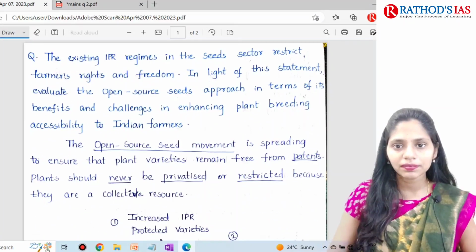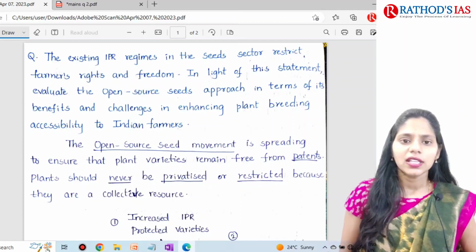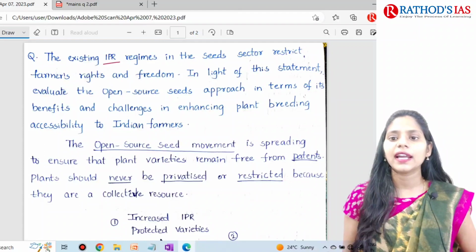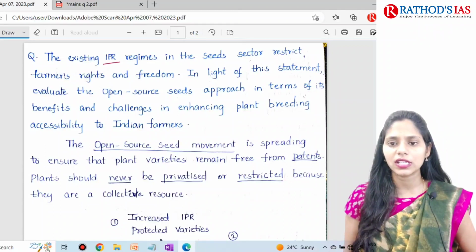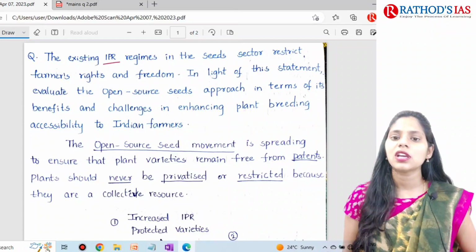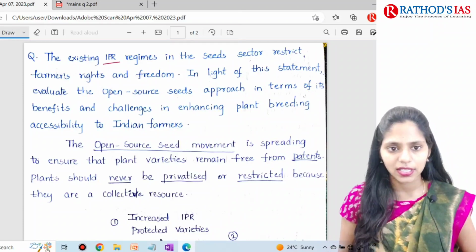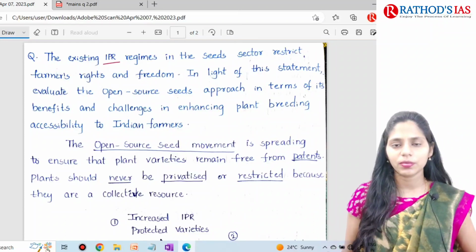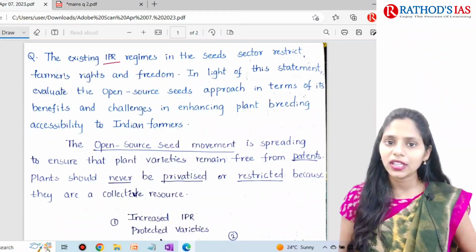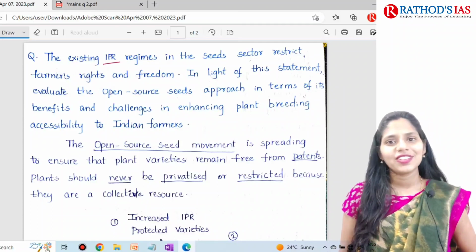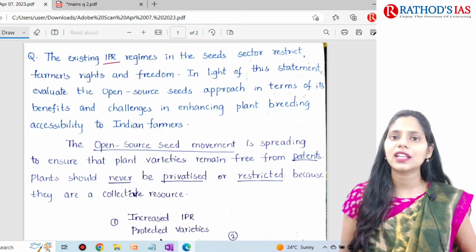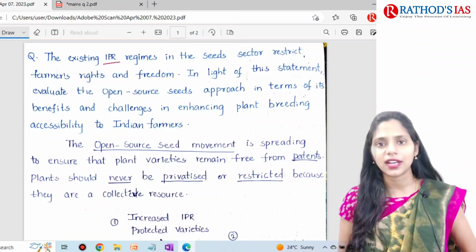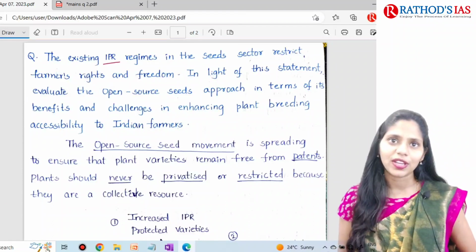So this is a student paper, the same question: the existing IPR regimes in the seed sector restrict farmer right and freedom. In light of this statement, evaluate the open source seeds approach in terms of its benefits and challenges in enhancing plant breeding accessibility to Indian farmers. And this is one of the best answers that we got from the students, and the writing is very neat and legible. So whenever you are writing your answer, handwriting is also very important, because your examiner needs to understand your writing, right? So writing is also very important.